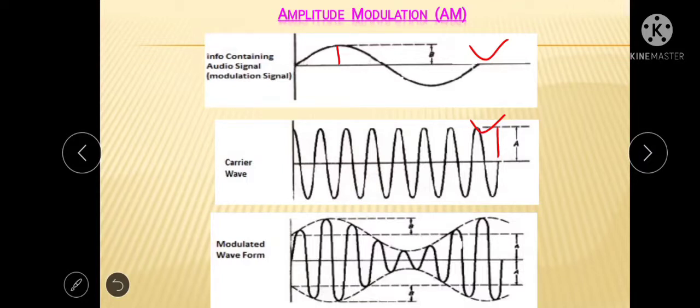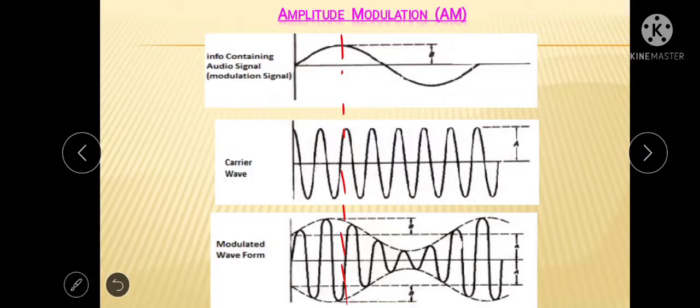So we can say that wherever there is a high value of amplitude of the modulating signal, the amplitude modulated signal will also have a high value, and at every low value of the modulating signal there will be a low value of the amplitude modulated signal. For example, if we take this particular instant in all cases, at this point the amplitude of the modulating signal is high.